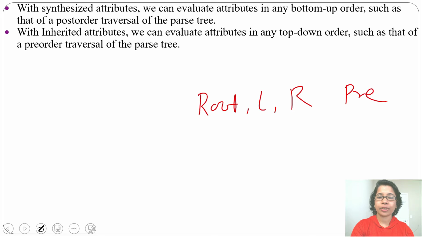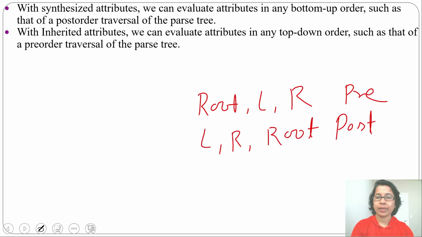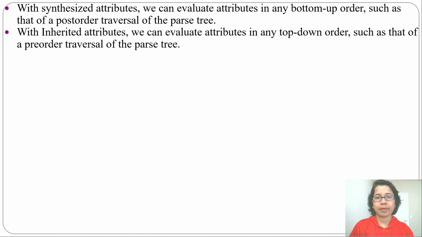What is pre-order traversal? It is root, then left, then right. And what is post-order traversal? Left, right, and root. So in case of inherited attribute, first we will evaluate root, then its left, then right. This is a top-down approach. In case of synthesized attribute, first we will evaluate left, then right, then root. It is a bottom-up approach. So before evaluating, you need to identify which type of attribute it is, whether it is synthesized or inherited. Then according to that, you will evaluate.